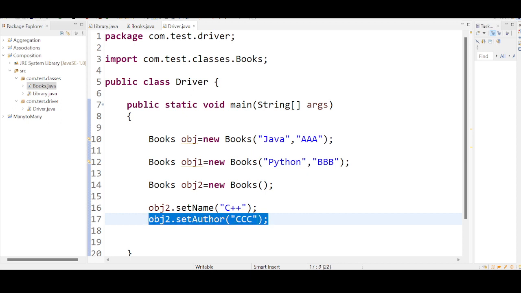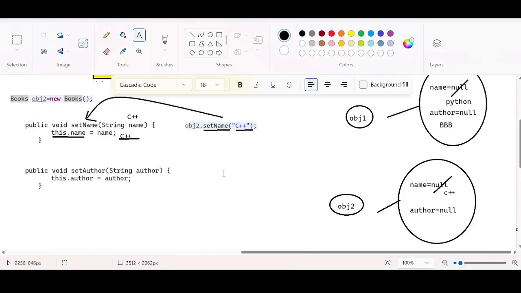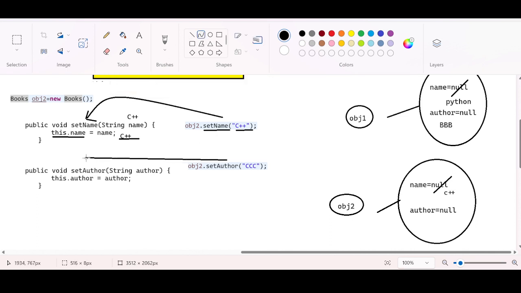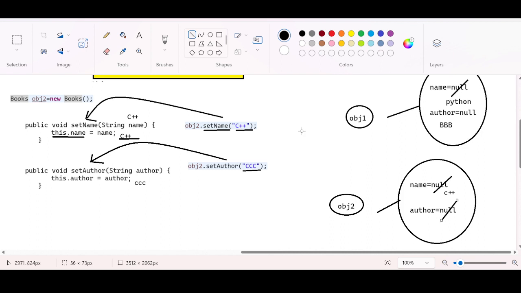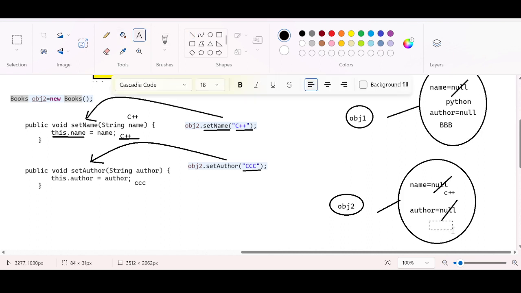Okay, so because of this method invocation, see what is happening behind the scenes, guys. I am calling setAuthor on top of obj2. setAuthor will be called, and we are passing something as a parameter. What is it? Some information, CCC. This CCC will be consumed and transferred to the instance variable. So this is the instance variable, and here the value is going to be CCC.